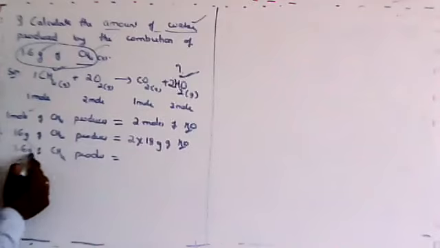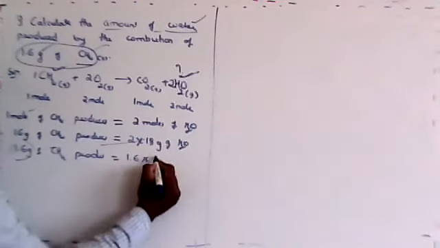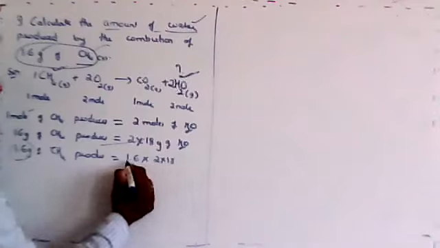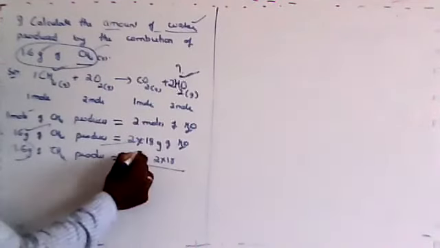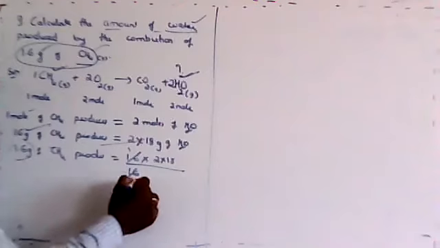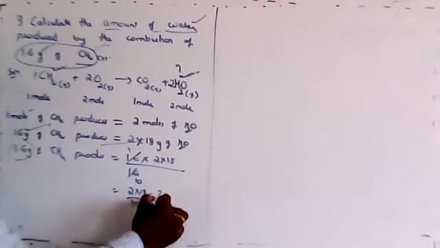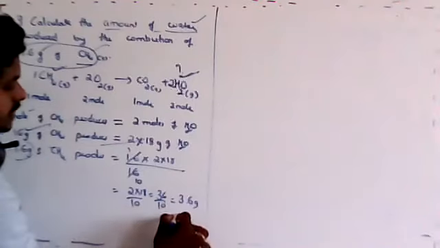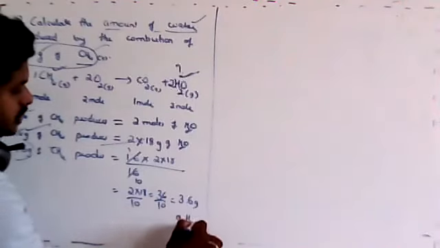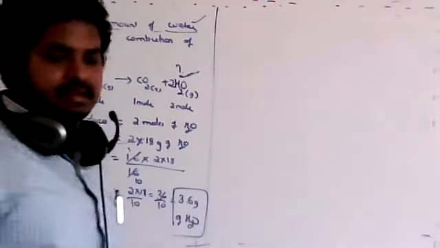This into this, it means 1.6 into 2 into 18 divided by 16. So this 1.6 by 16 will be 1 by 10. So 2 into 18 divided by 10, that is 36 by 10, that is nothing but 3.6 grams of H2O. This is the final answer. Dear students, should I tell this once again?